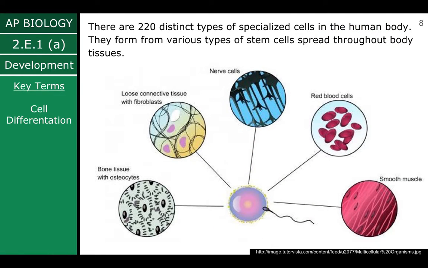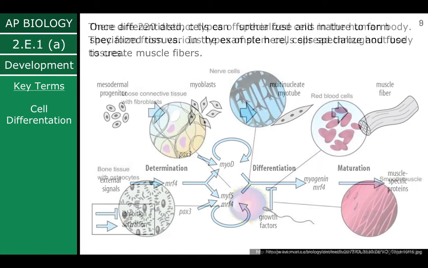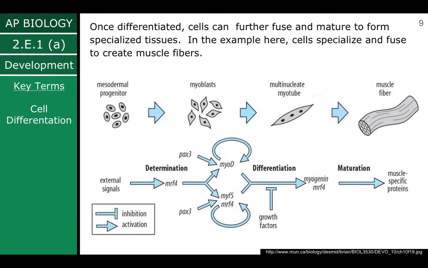There are actually 220 distinct types of specialized cells in the human body. They form from various types of stem cells, and together that creates our tissue to form our organs. Once differentiated, cells can further fuse and mature to form specialized tissues. In this example here, cells specialize and fuse to create muscle fibers.